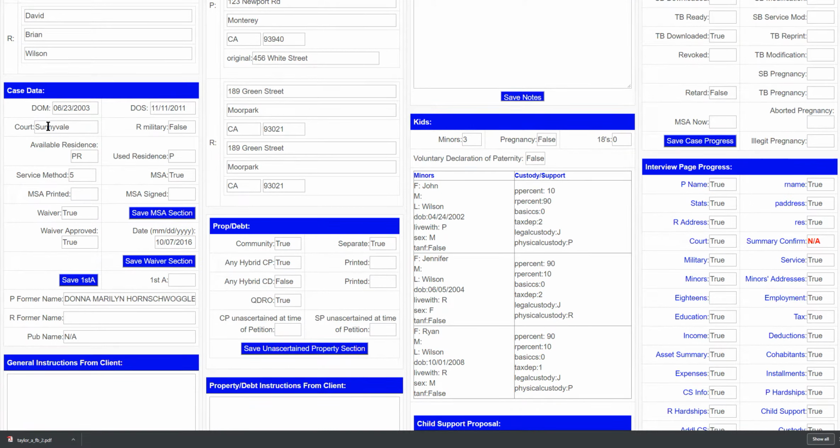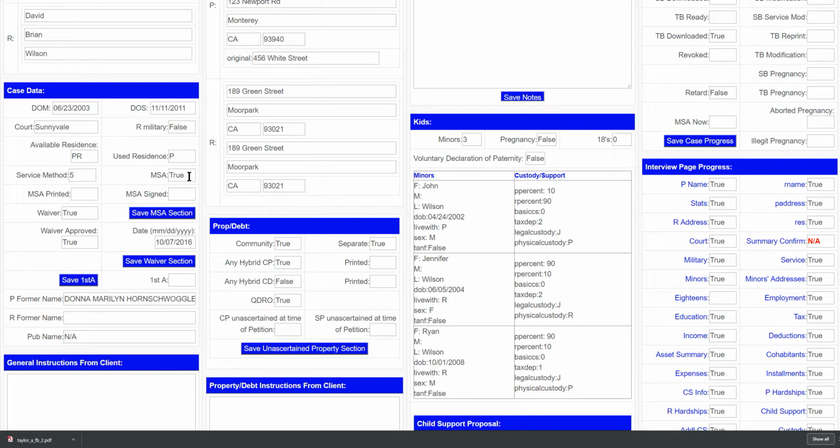Over here, moving back to the left, you've got case data. A lot of this is just self-explanatory. Different numbers mean different service methods. 5 happens to be notice and acknowledgement, but this can be anything. I think there are 7 or 8 options for acquiring jurisdiction over the respondent.